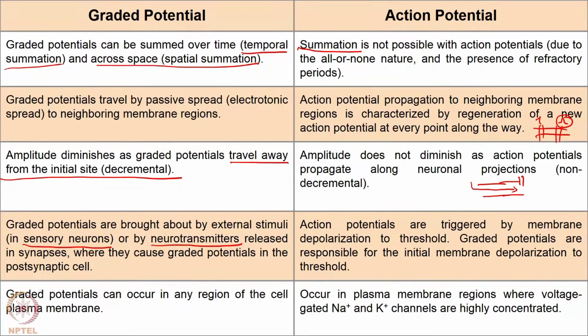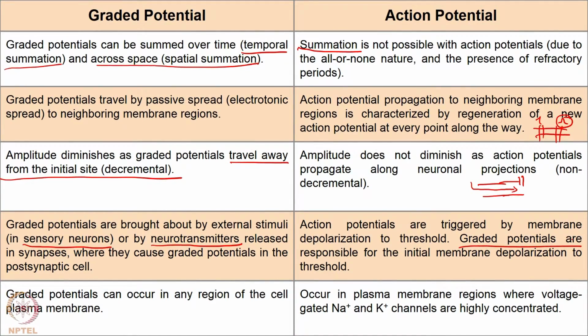So, what causes the voltage gated sodium channel to reach threshold? That may be graded potentials. Graded potentials possibly cause the initial trigger of action potential. After that, action potential travels from one point to another, or in other words new action potentials are generated along the direction of propagation, right. Graded potentials can essentially happen in any place along the plasma membrane.